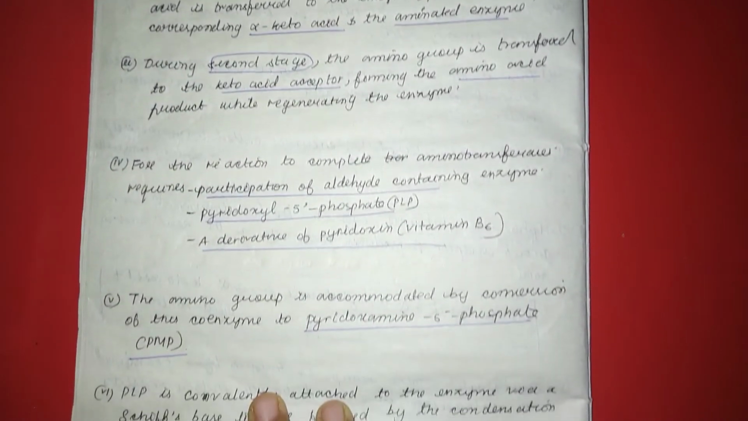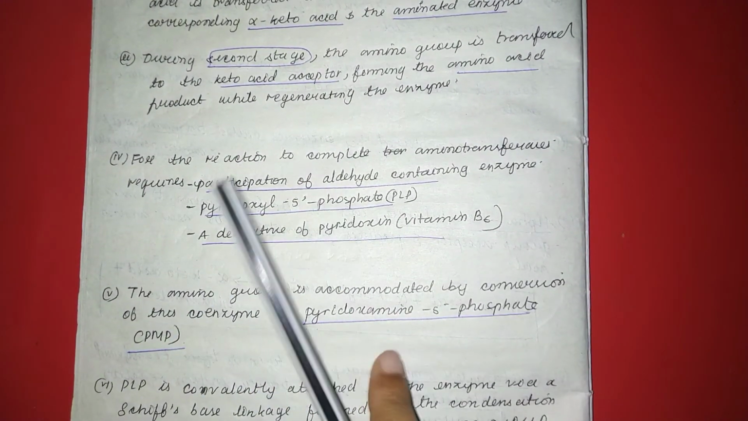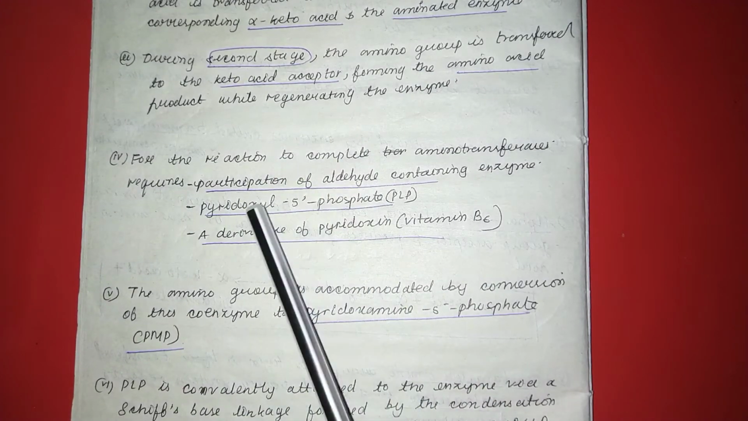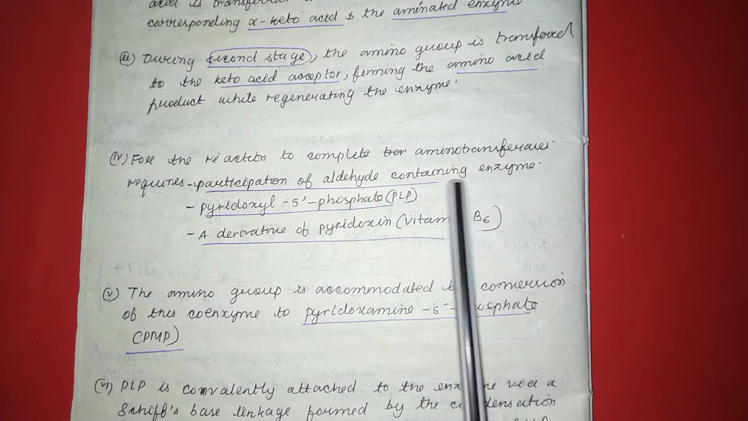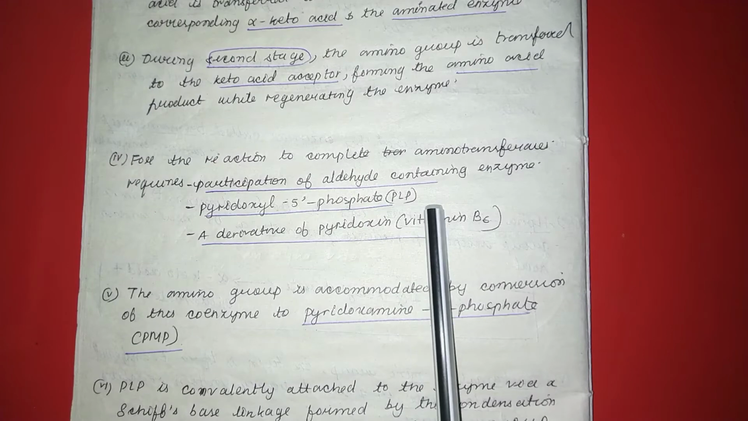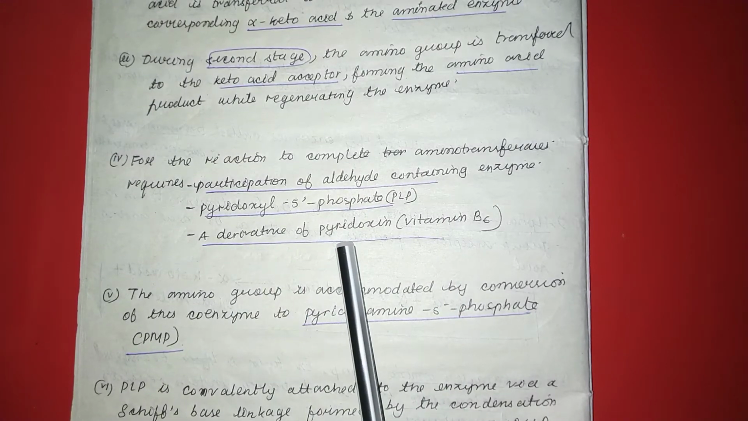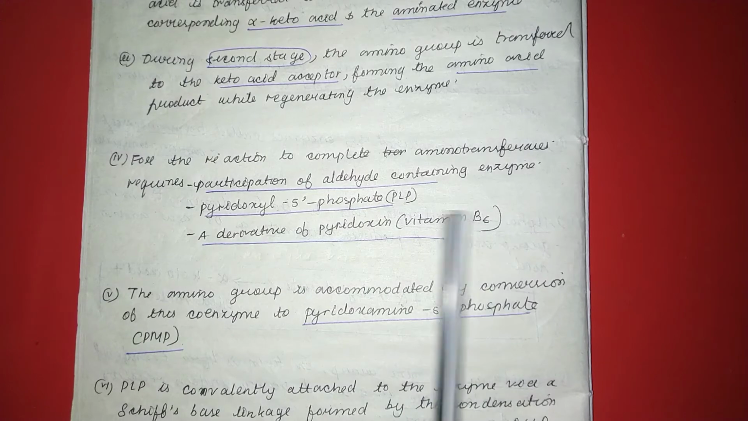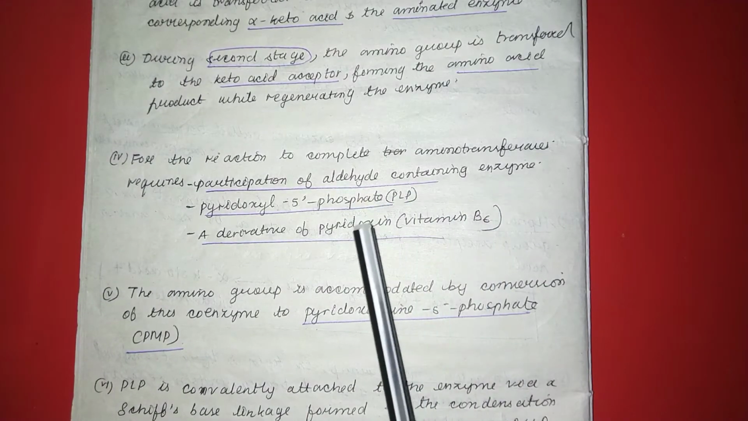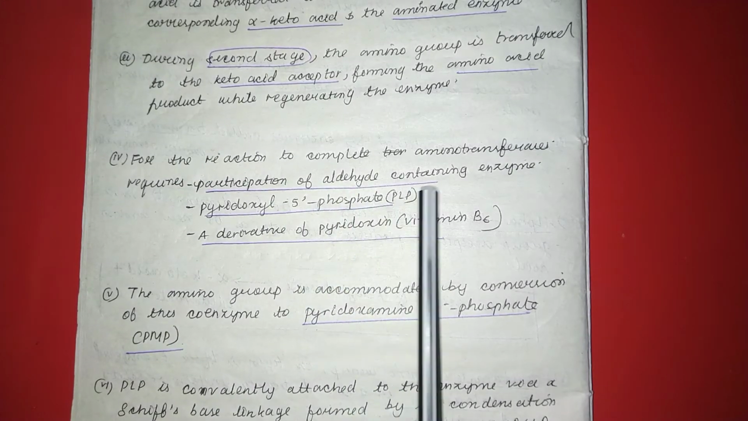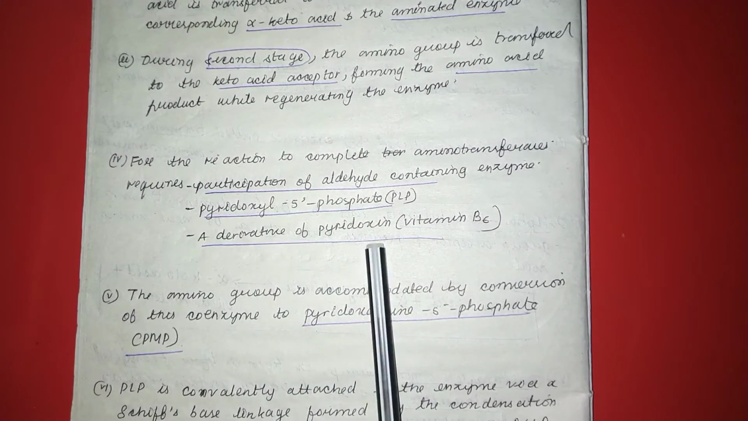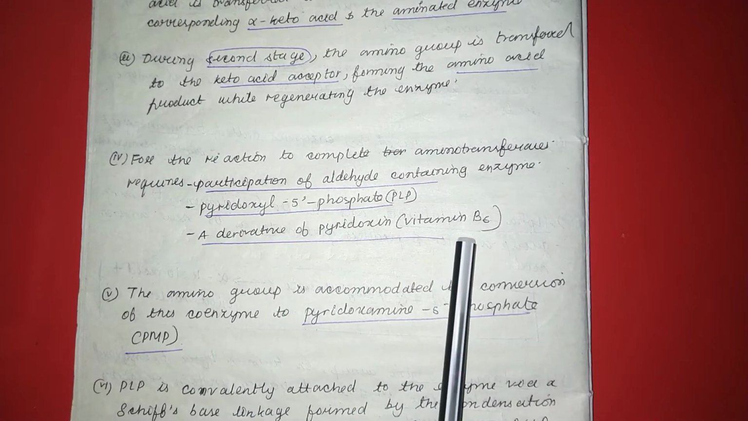For the reaction to complete, the aminotransferase requires the participation of an aldehyde containing coenzyme, pyridoxal 5-phosphate, also known as PLP, a derivative of pyridoxine, that is vitamin B6. So to complete the reaction, it requires the aldehyde containing coenzyme PLP, a derivative of vitamin B6.